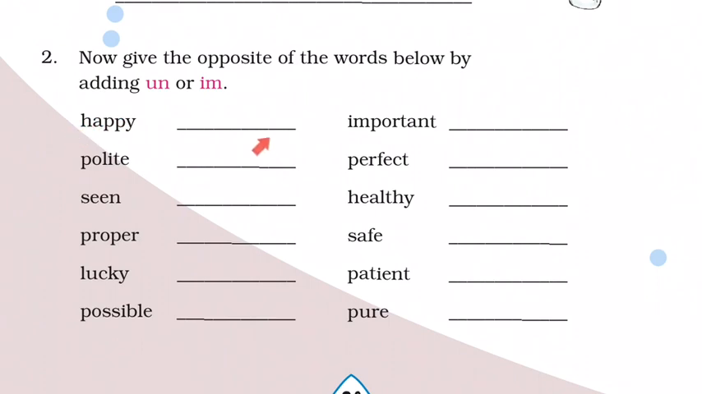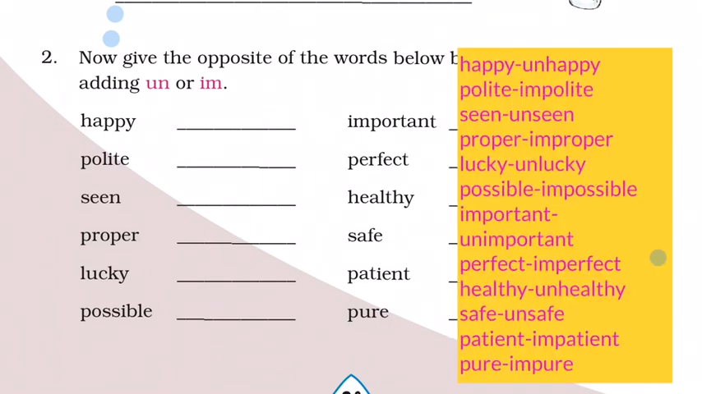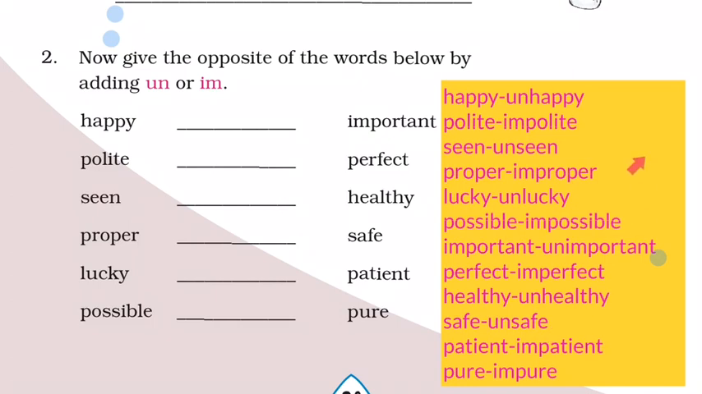For example, happy. So, what is the opposite of happy? Is it unhappy or unhappy? The answer is unhappy. Polite, impolite, seen, unseen, proper, improper, lucky, unlucky, possible, impossible, important, unimportant, perfect, imperfect, healthy, unhealthy, safe, unsafe, patient, impatient, pure, impure. So the answers are available. You can copy the answers in your textbook.